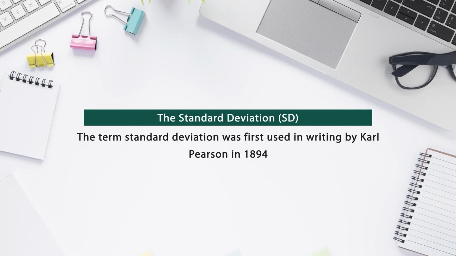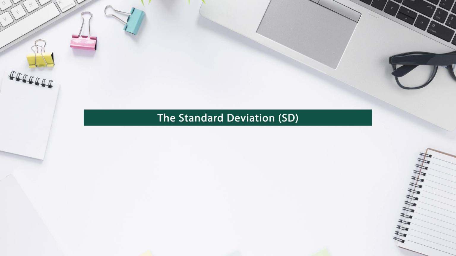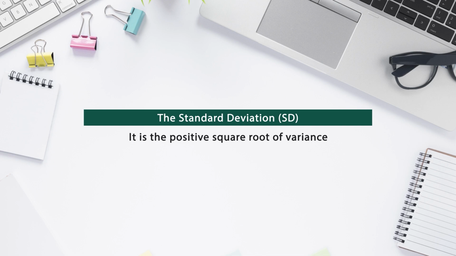The term standard deviation was first used by Karl Pearson in 1894. The standard deviation of the population is denoted by the Greek letter sigma, and for the sample we use small s. The standard deviation indicates the average distance of all scores around the mean, and it is the positive square root of the mean of the squared deviations of all scores from the mean. So it is the positive square root of variance. Variance is nothing but the square of the standard deviation.